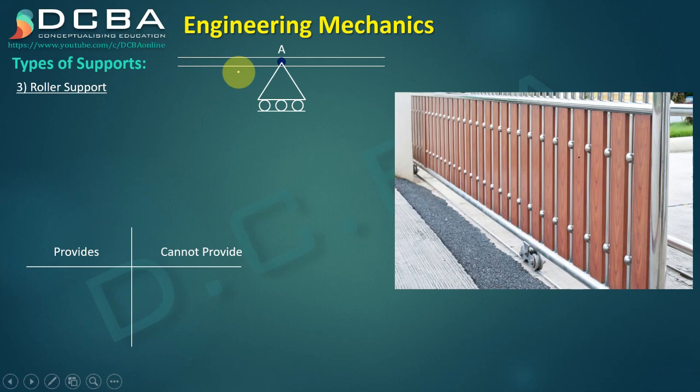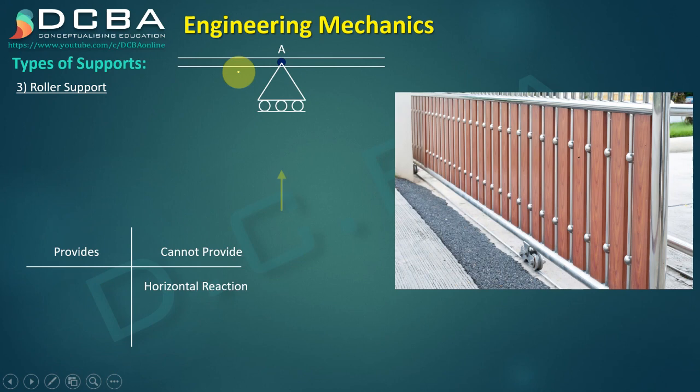When I say it allows movement in one direction, it means that it cannot provide me a reaction in that direction. And when I say it resists movement in one direction, it means that it can provide me a reaction in that direction. So when I put a horizontal force on my roller, the roller will simply move. So it allows the movement in that direction, hence it cannot provide me a horizontal reaction.